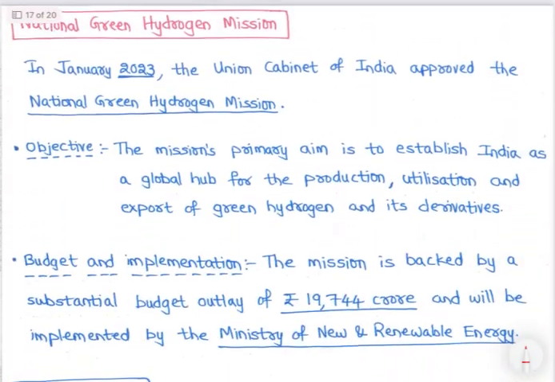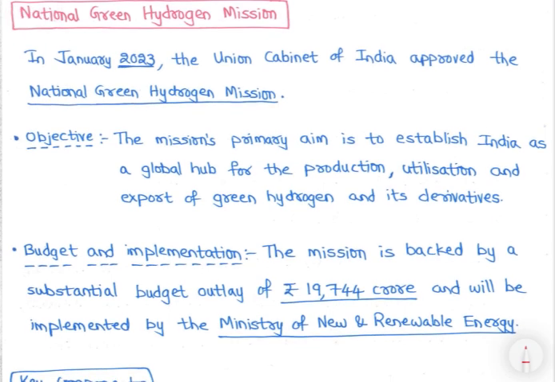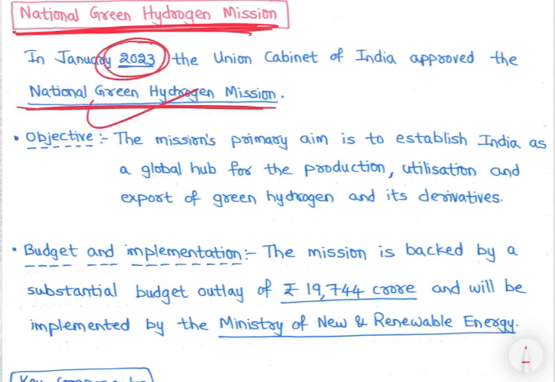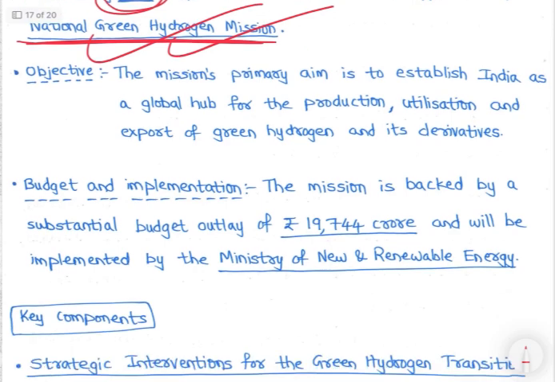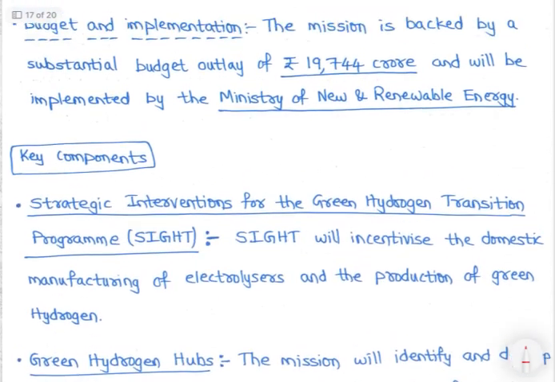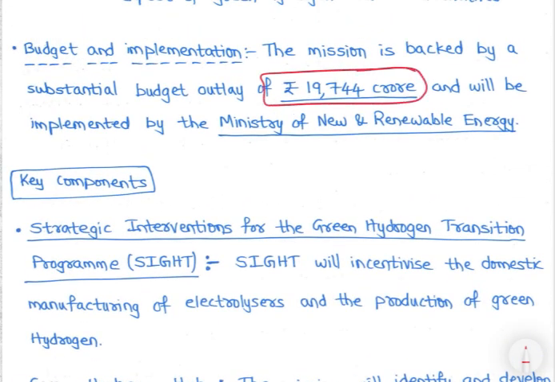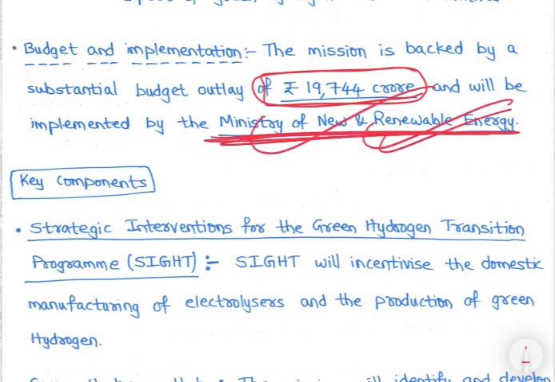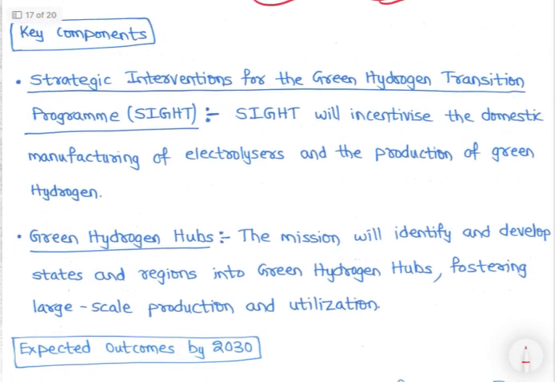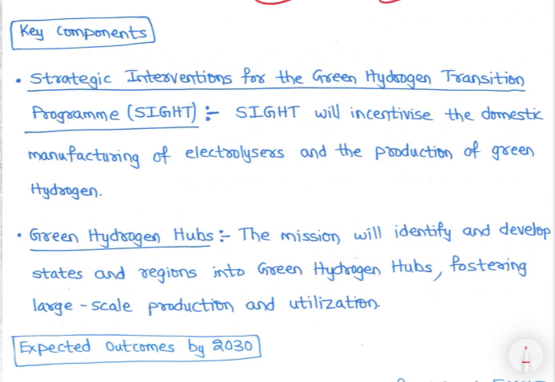Then next is National Green Hydrogen Mission. See, while discussing about green hydrogen, we haven't discussed about green hydrogen mission, right? Like that, I have provided. So launched in 2023, right? So you can just read. See, this is 20,000 crore, right? And it is under Ministry of New and Renewable Energy, right? So India is putting lots of bet on green hydrogen, right? So you need to know about this site, right?